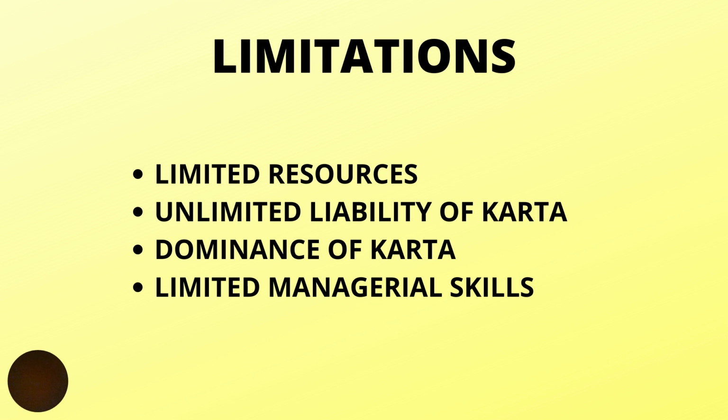So that is what is called dominance of Karta. Whatever decision he is taking, the others have to obey, even if they do not approve of that particular decision.